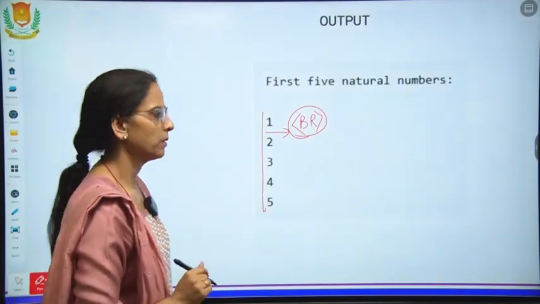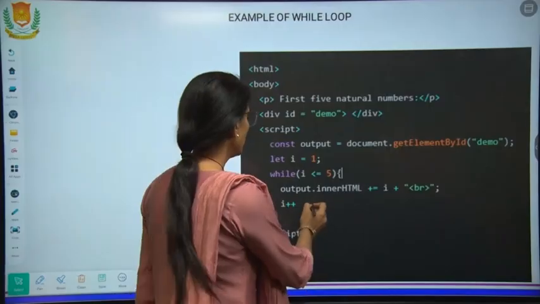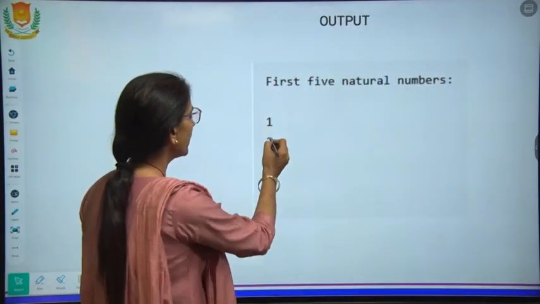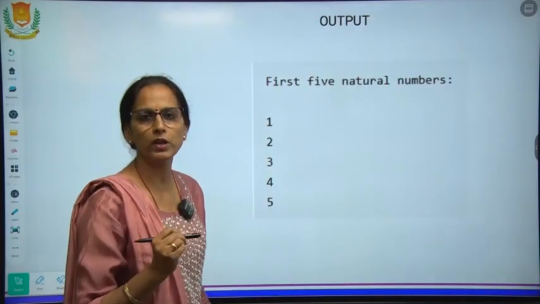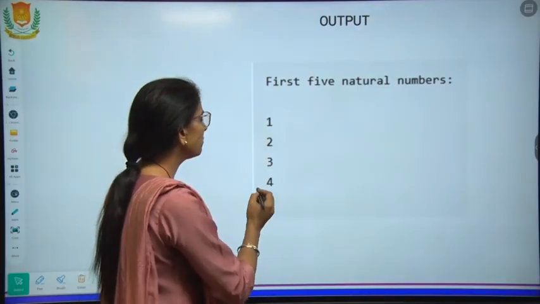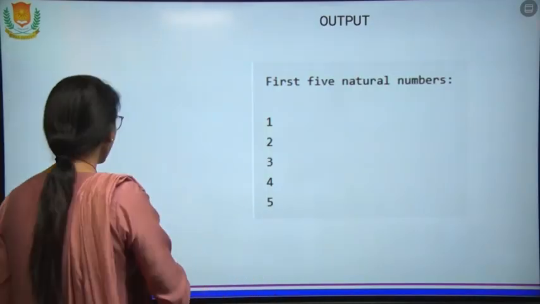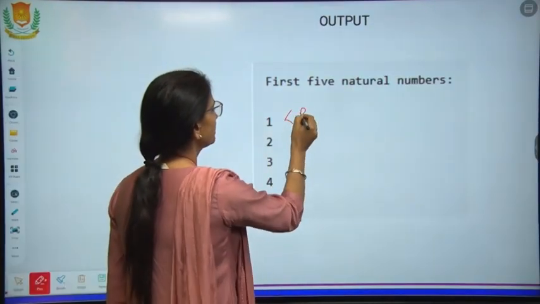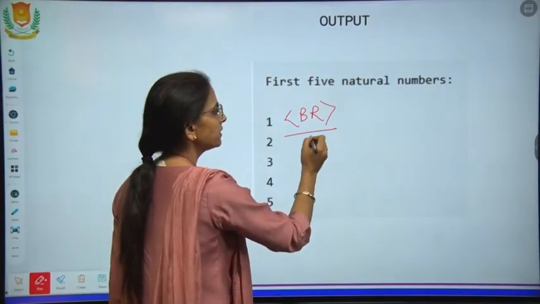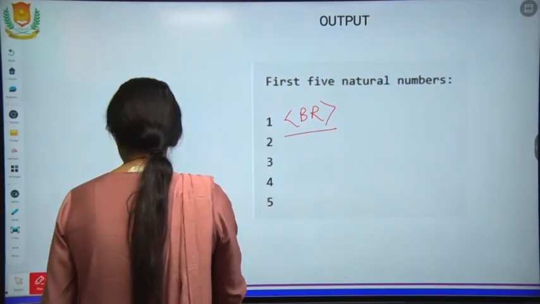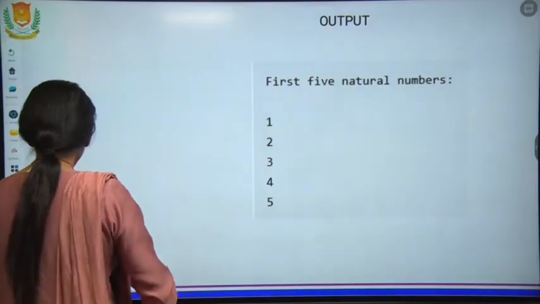So in this way you will get the output 1, 2, 3, 4, 5, and every time the output is on a new line because we are using the BR tag after every printing statement. So in this way we can do different types of looping in JavaScript. Looping is basically used for printing statements repeatedly.